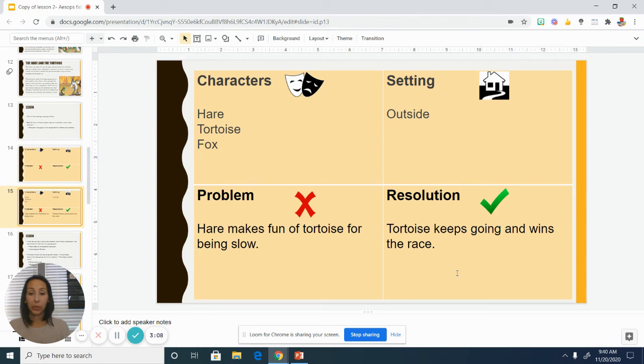And now what you're going to do is use the microphone tool in this activity to record a retell of the hare and the tortoise, just like what we did with the ants and the grasshopper yesterday. I always like to think of the story map and go through the important elements when I'm retelling the story: talking about the characters, where the story takes place, and what the main problem and resolution is. So we look forward to hearing your story retells and keep up the great work.